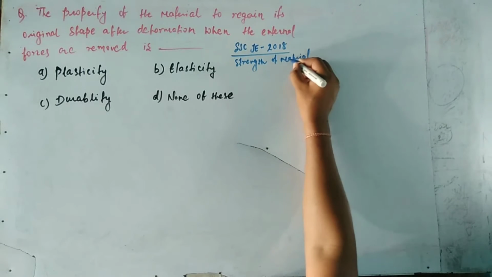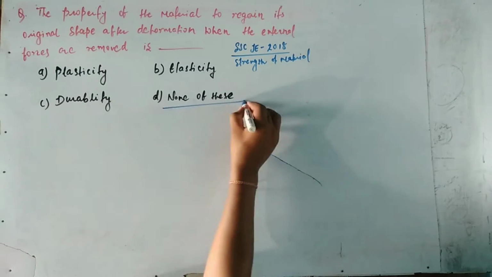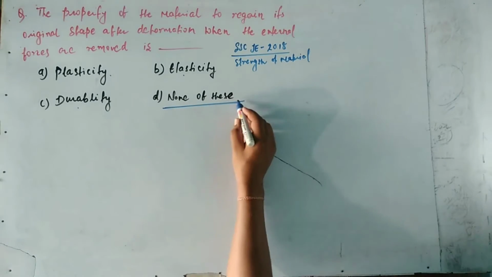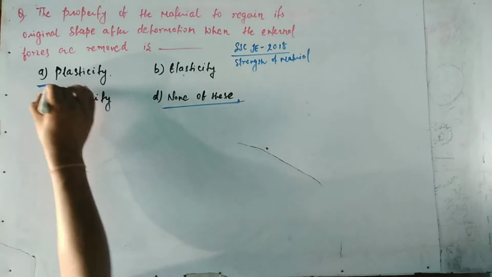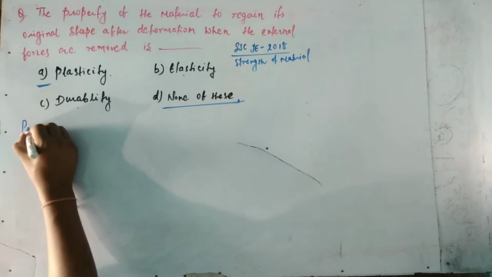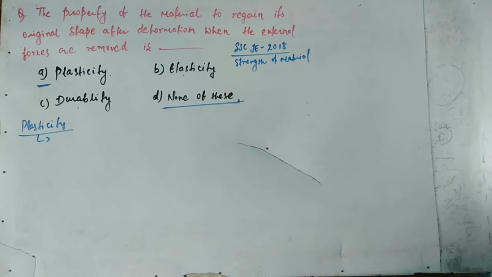Now in the four options, option D is given as none of these. So it will be correct if the three other options are wrong. Now option A is given as plasticity. So first we see what plasticity is.